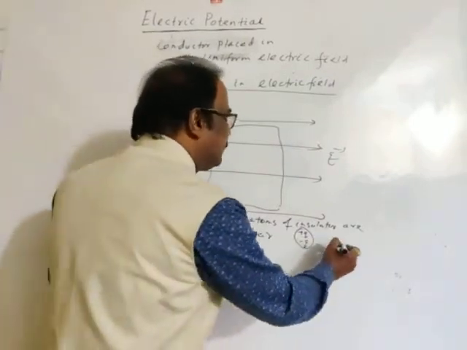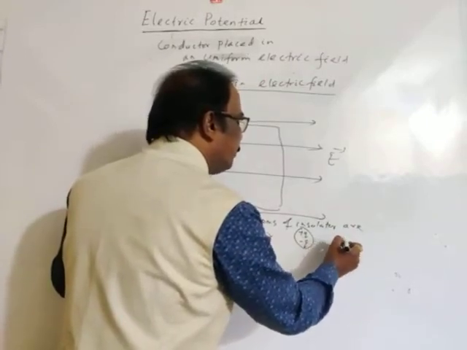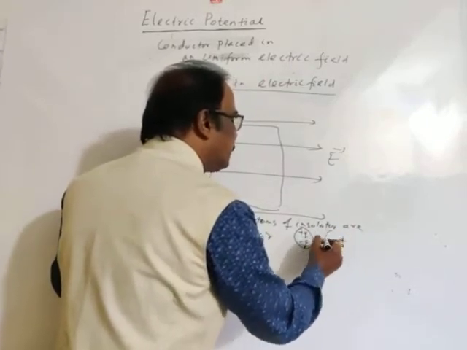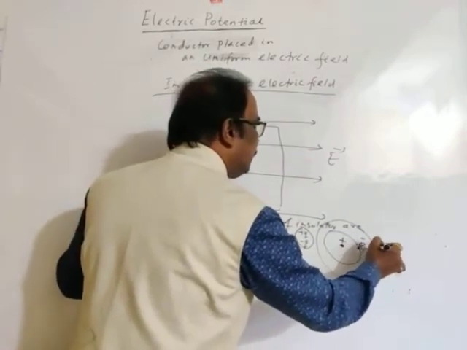What is the concept of an atom? The nucleus contains positive charge and electrons move all around it. Electrons are negatively charged.